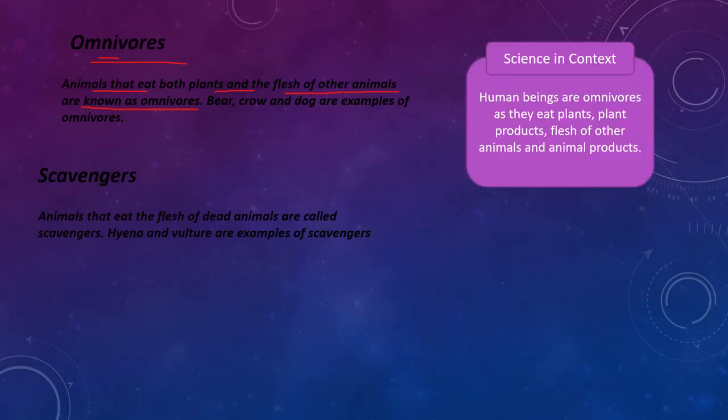Okay. So we have science in context. Human beings are omnivorous as they eat plants and plant products, flesh of other animals and animal products.